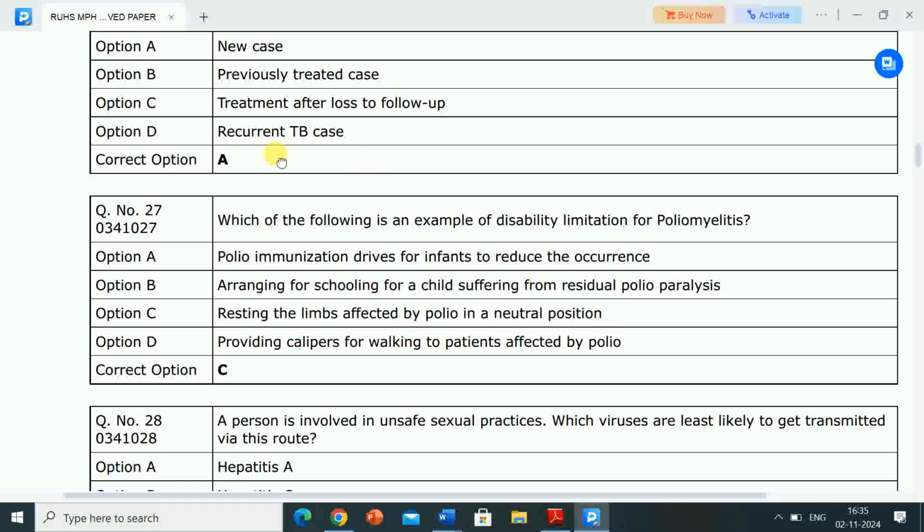So the question is, which of the following is an example of disability limitation for poliomyelitis? The correct answer is option C, that is resting the limbs affected by polio in a neutral position.